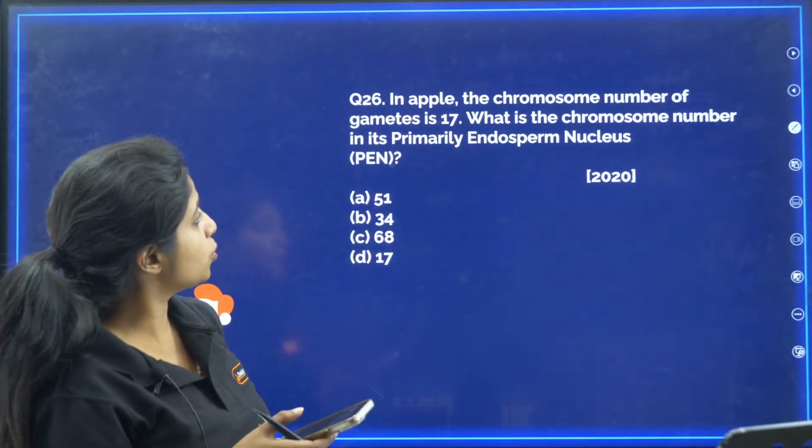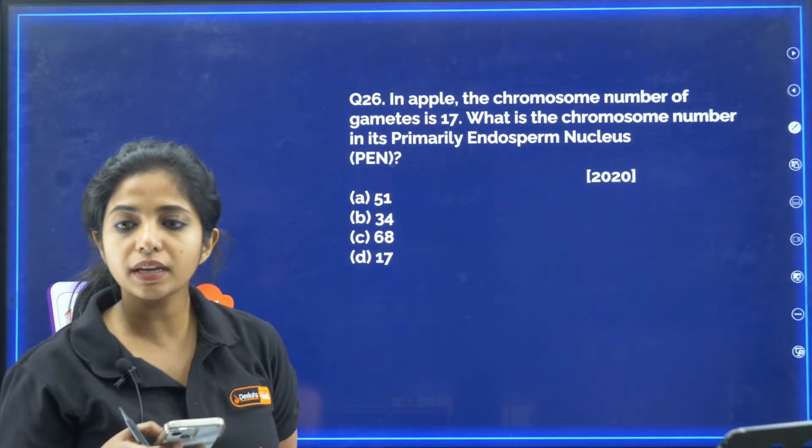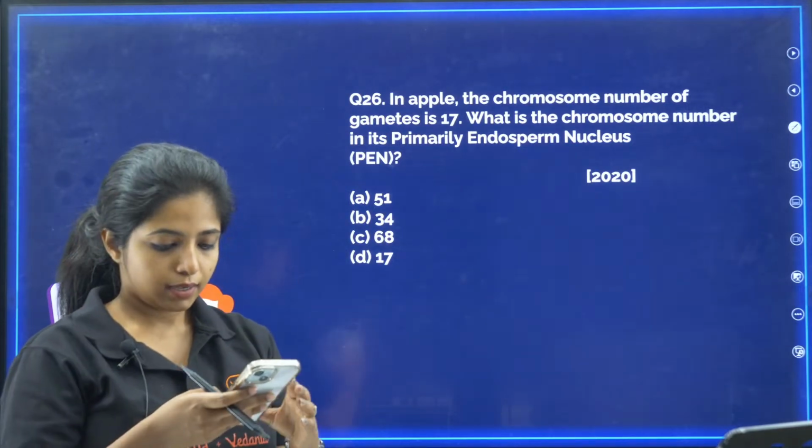Now question number 6. In apple, the chromosome number of gametes is 17. What is the chromosome number in its primary endosperm nucleus?